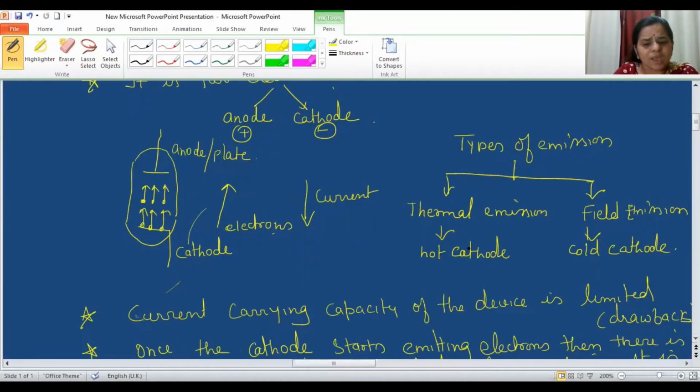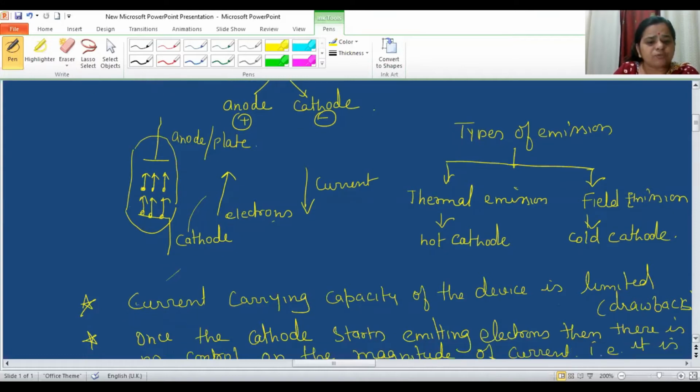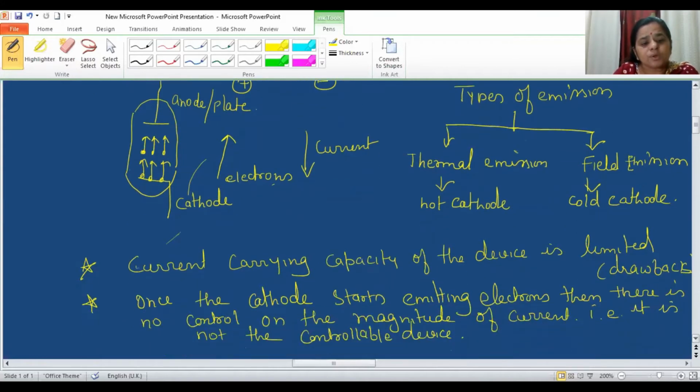So with either emission applied in the device, the cathode surface starts emitting electrons, and as electrons are negatively charged, they will be attracted by the positive potential of the anode. This is how the electron moves from cathode to anode, and the direction of current will always be opposite to the electron flow, so that will be from anode to cathode.